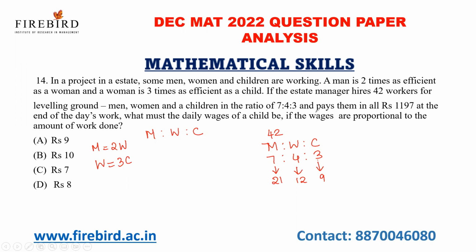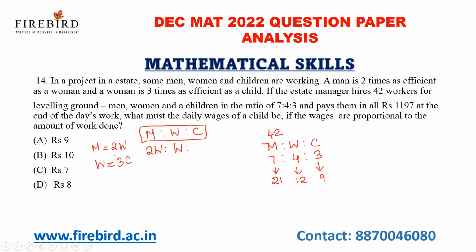And pays them in all rupees 1197 at the end of the day's work. What must be the daily wage of a child if the wages are proportional to the amount of work done? So let me convert everything, men, women, and children efficiency, in terms of women. A man is 2 times as efficient as a woman, so for man I can write 2W.